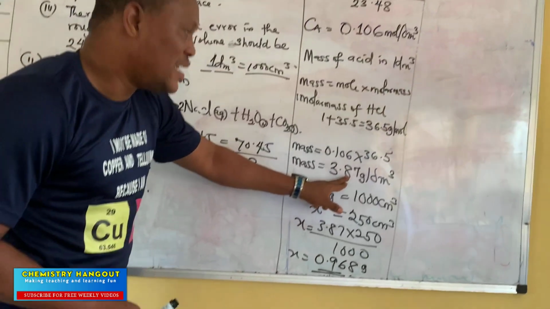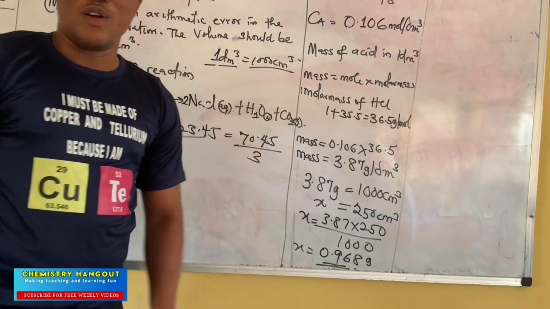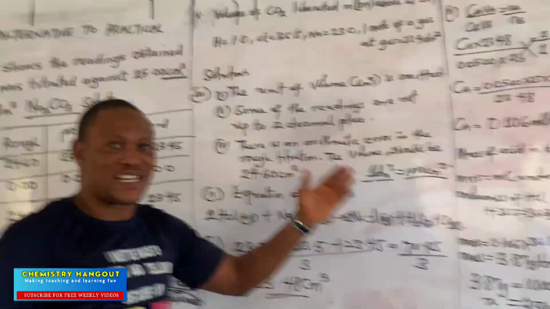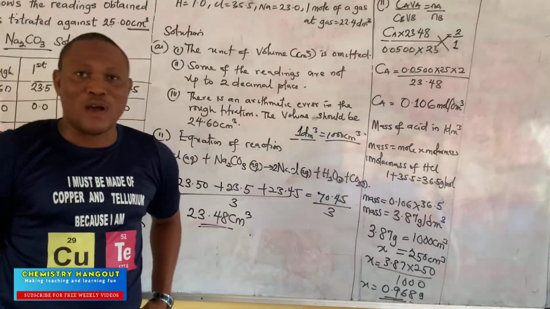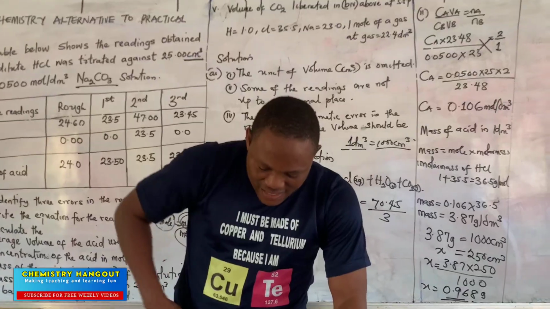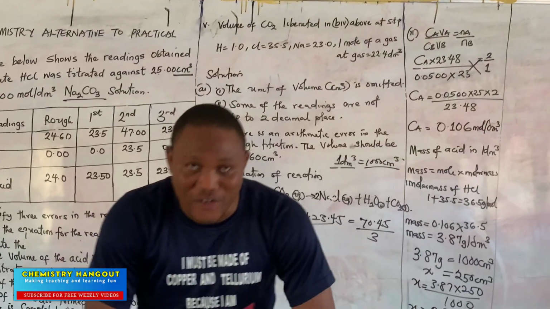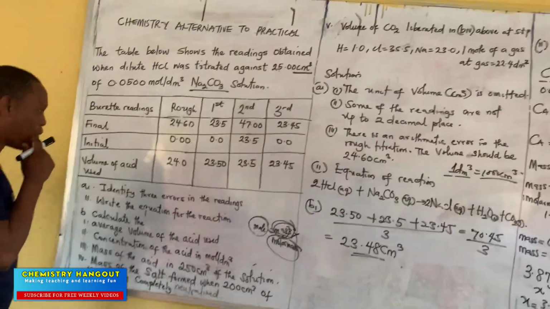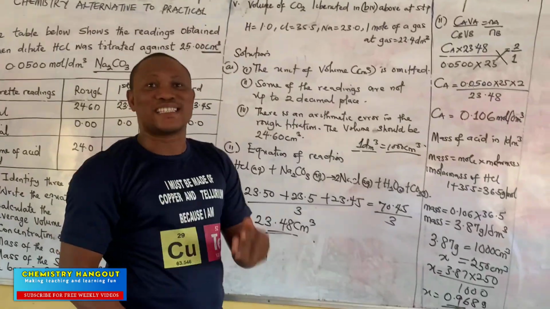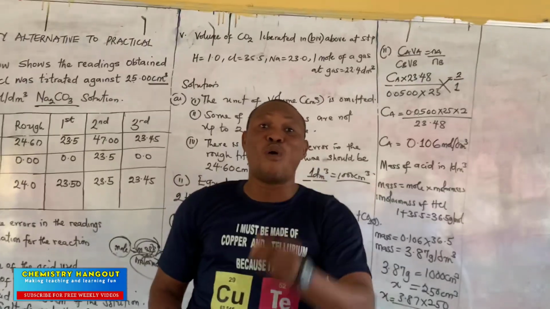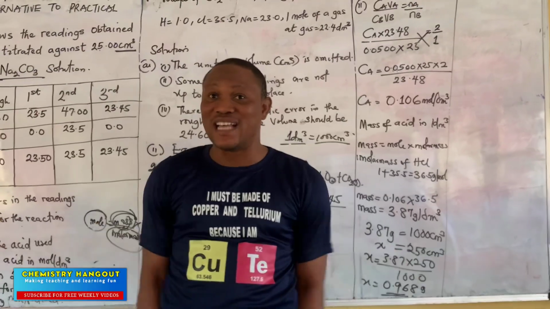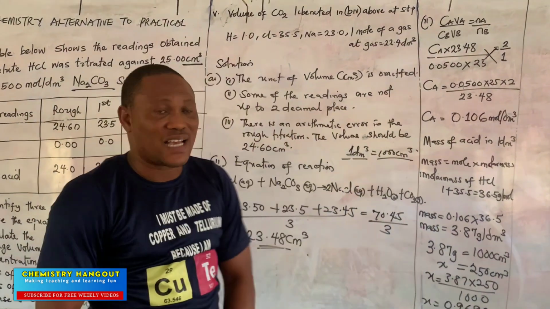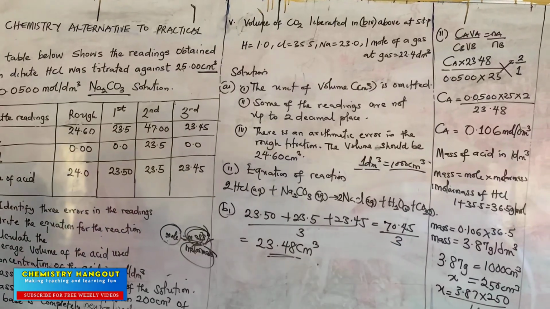If this gram is in 1 dm cube, this is the gram we are going to have in 250. I don't know if this is clear. Sometimes you have to go over this video over and over again. Very, very important, so that you understand what you have to do. But I want to believe this is clear. And that's the reason why I said the alternative to practical is much more easier. There's no practical. So understand the kind of question you are asked and you just calculate. And that's it.